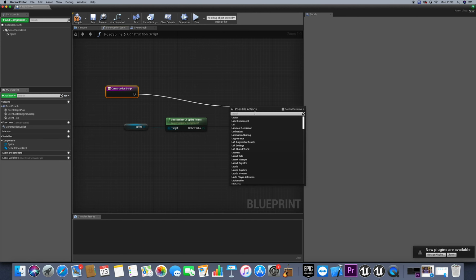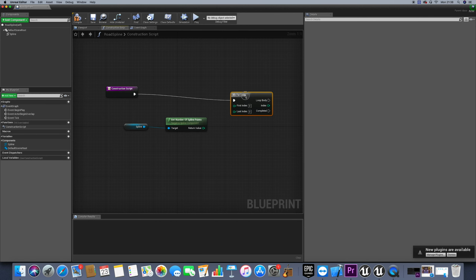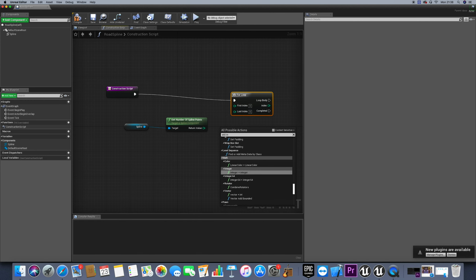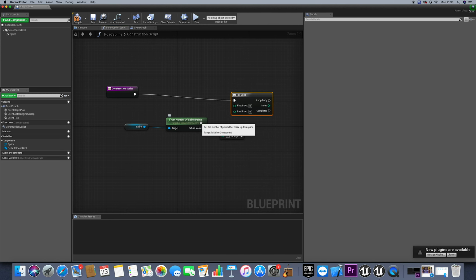So first we need to select a for loop. Starting from 0, we have here basically integer subtract, and now we need to actually subtract 2. And that basically means starting from 0 and ending at the number of points minus 2.